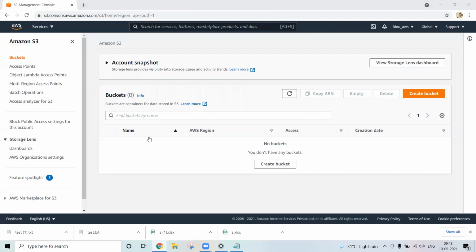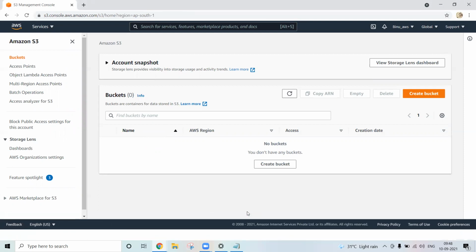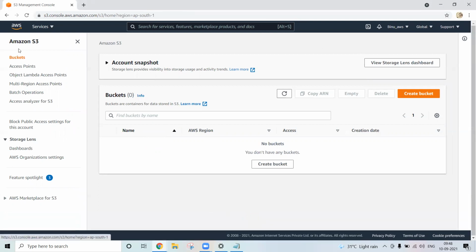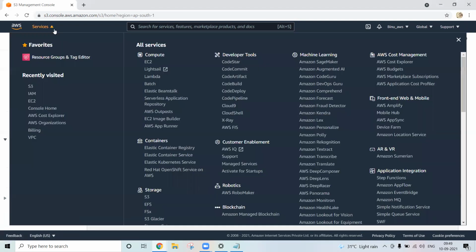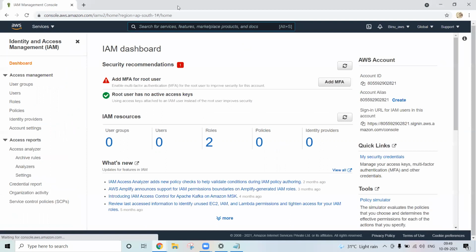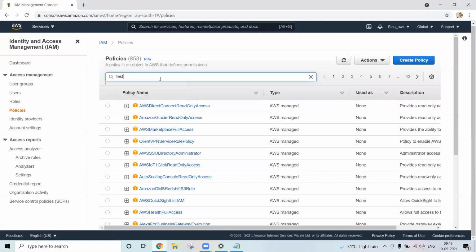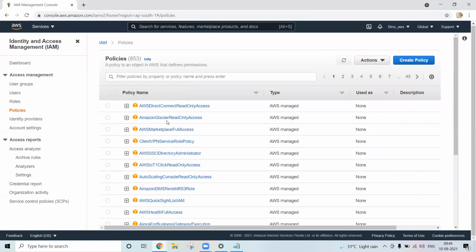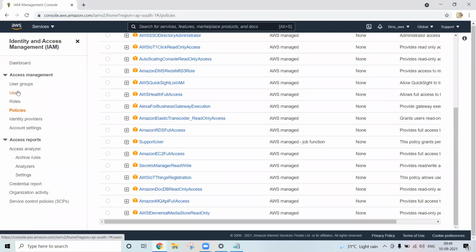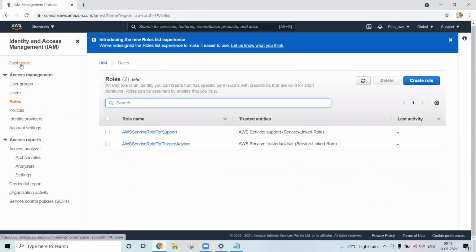Anything else which we have created today? Will the policy be dropped when we delete the user? No, deleting the user will not drop the policy. You have to drop it manually. So everything I have dropped. The S3 bucket I have dropped. When we go to IAM, there are no users and no policies. We created a test policy, so simply click here. No policy with the name test remains, see, that one is deleted. Roles I have not created. So everything is gone.